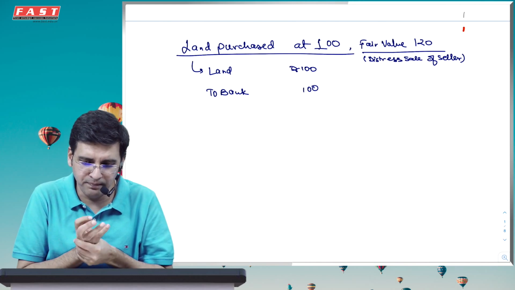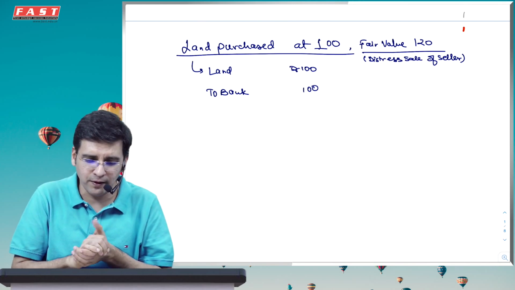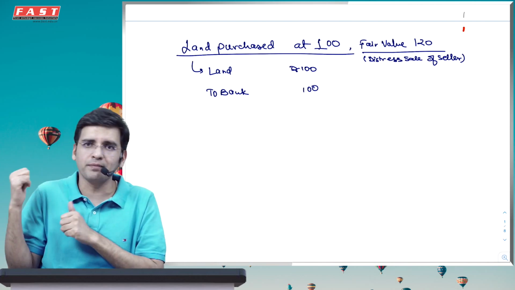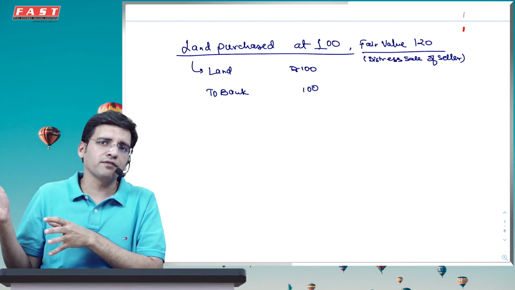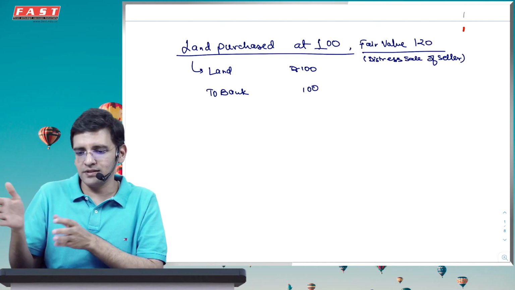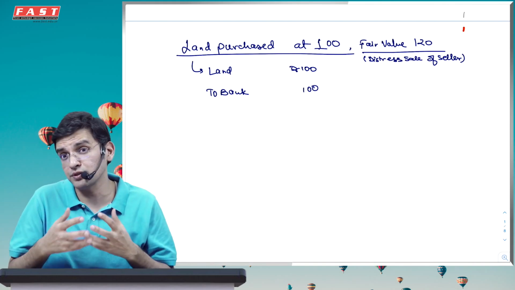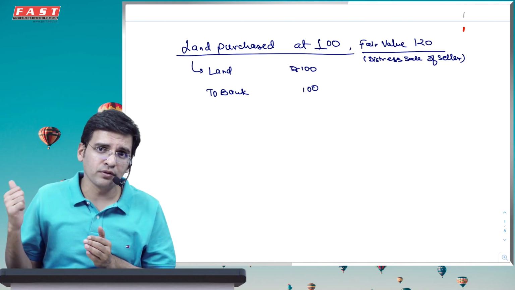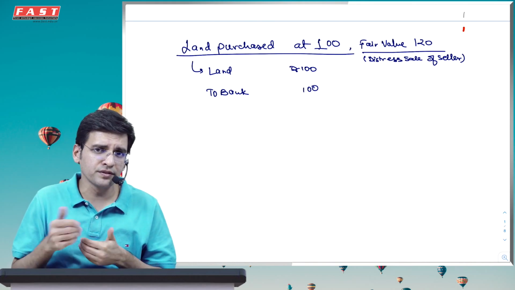But things apart, coming on to this particular aspect, business combination, I would have recorded at 120 and capital reserve of 20, but in case of a normal purchase acquisition of this particular asset, I would have recorded this at 100. Now my question to you is, if it was a business combination, 120 and then 20 would go to capital reserve or be reduced from goodwill.